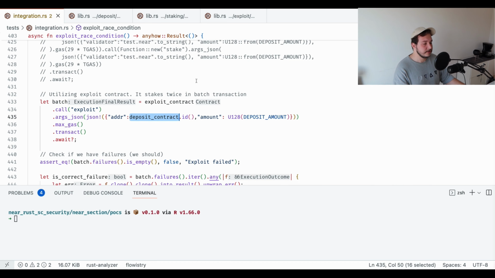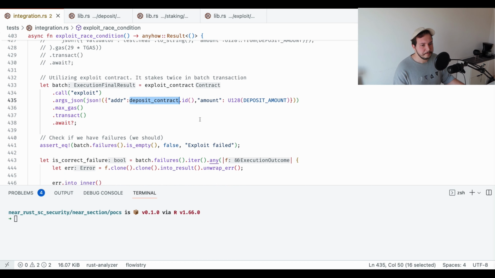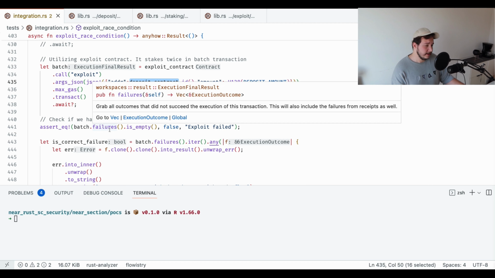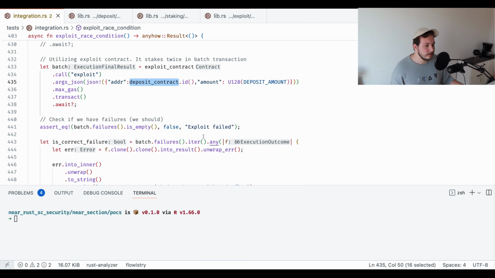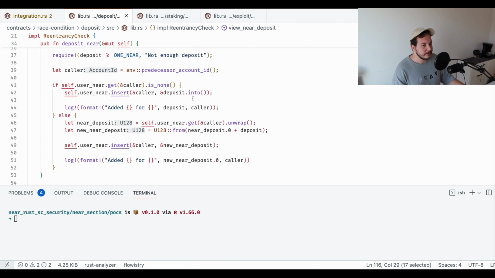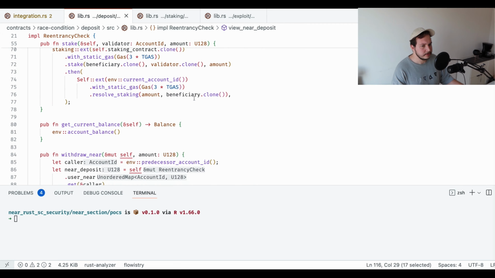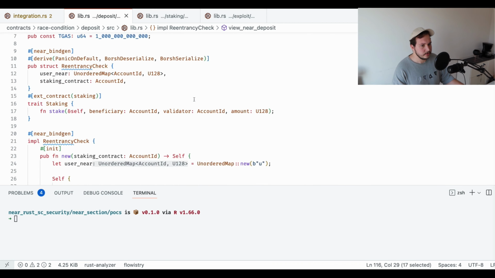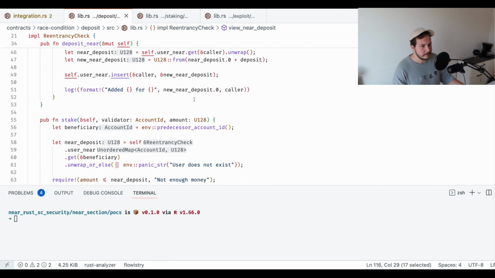But in this scenario, since we're calling it twice, it's going to be 40 near. And we assert that we actually have failures. It might sound weird, but at the end of the day we're going to get a panic on subtraction with underflow. So let me show you here. Since, as you know, if we call stake twice, let me just find it.